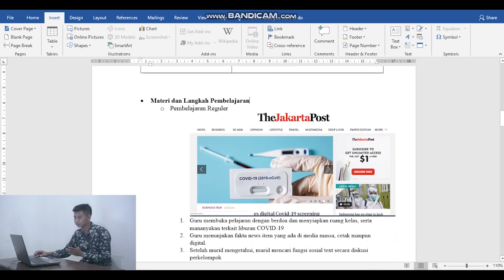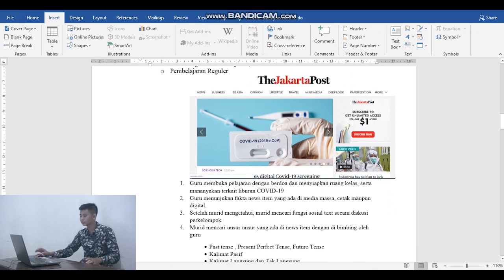And the material and the steps will be like this. So the first is the teacher will open the class with a prayer, of course, to God, because this is a negeri school. So they pray by their belief, and the teacher should arrange the tables into small groups. So the first table is for 4 students, and the second for 4 students, and so on until all the tables are full.